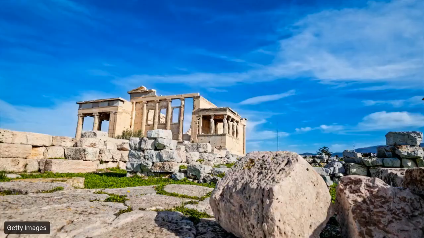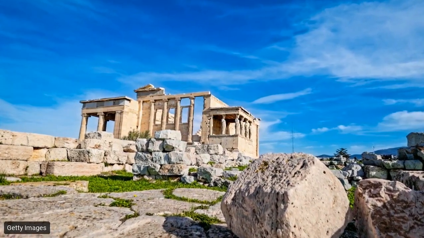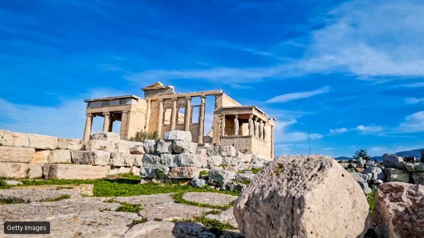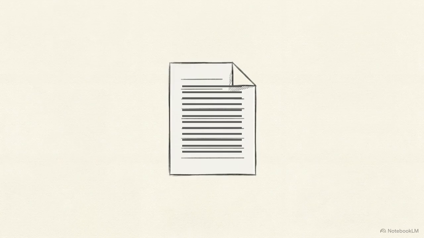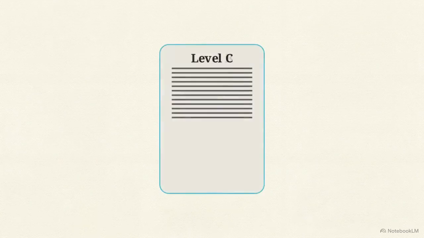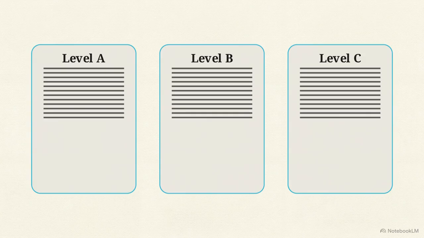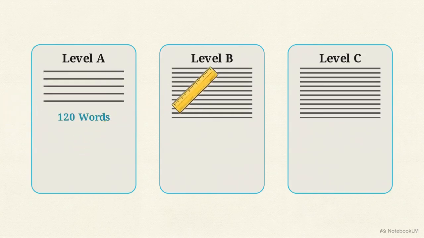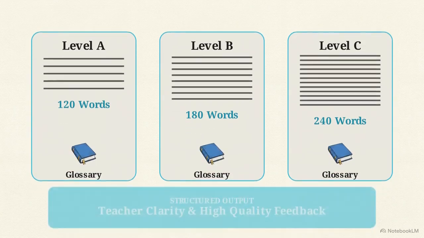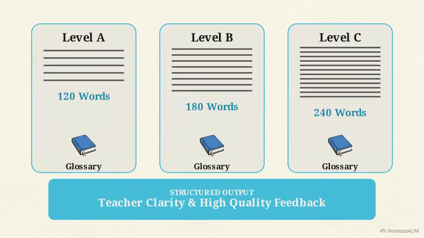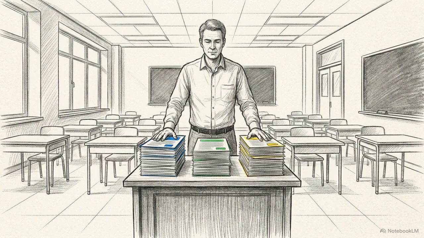The framework also handles complex formatting tasks, like adapting a dense text on ancient history for different literacy levels in a single class. We tell the AI to keep the historical accuracy intact, but in the execute step, we mandate 3 separate reading levels. We give strict targets of exactly 120, 180, and 240 words per level, and require a student-friendly glossary for each. Setting precise word counts and layout constraints forces the language model to adjust its vocabulary and sentence structure. This allows you to differentiate materials for a full class before the lesson even begins.